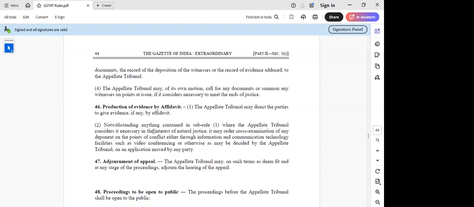So notwithstanding all that, necessary cross-examination, one more point I have, sir. Here they are saying, where the appellate tribunal considers it necessary in the interest of natural justice, it may order cross-examination of any deponent on the points of conflict, either through information and communication technology facilities such as video conferencing or otherwise, as may be decided by the appellate tribunal on an application moved by any party. What can be the scenario, sir? Here, this one, in case there is any officer who has to be called and examined, etc.